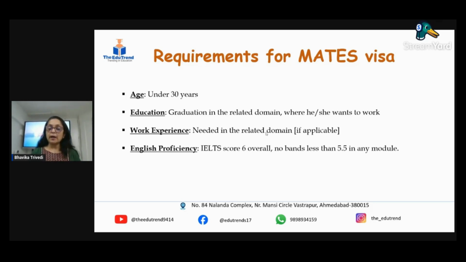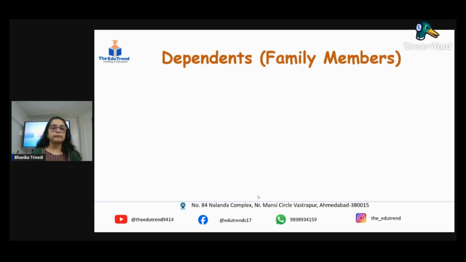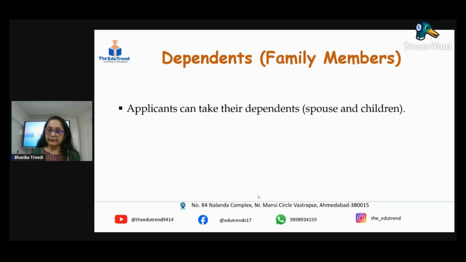When we talk of mates visa, obviously this is for students or professionals who are academically a little sound, and they'll be getting a job in their domain also, right? So you have to have an IELTS of 6 band overall, nothing less than 5.5. A gap of 2 years is accepted, not more. Maybe you have finished your graduation, then worked for 2 years, and then you're applying. That is acceptable. You can take your family members with you, your spouse and your children. The cherry on the cake, the more interesting part, is that dependents are allowed to work. You and your spouse both can work under this category of visa.